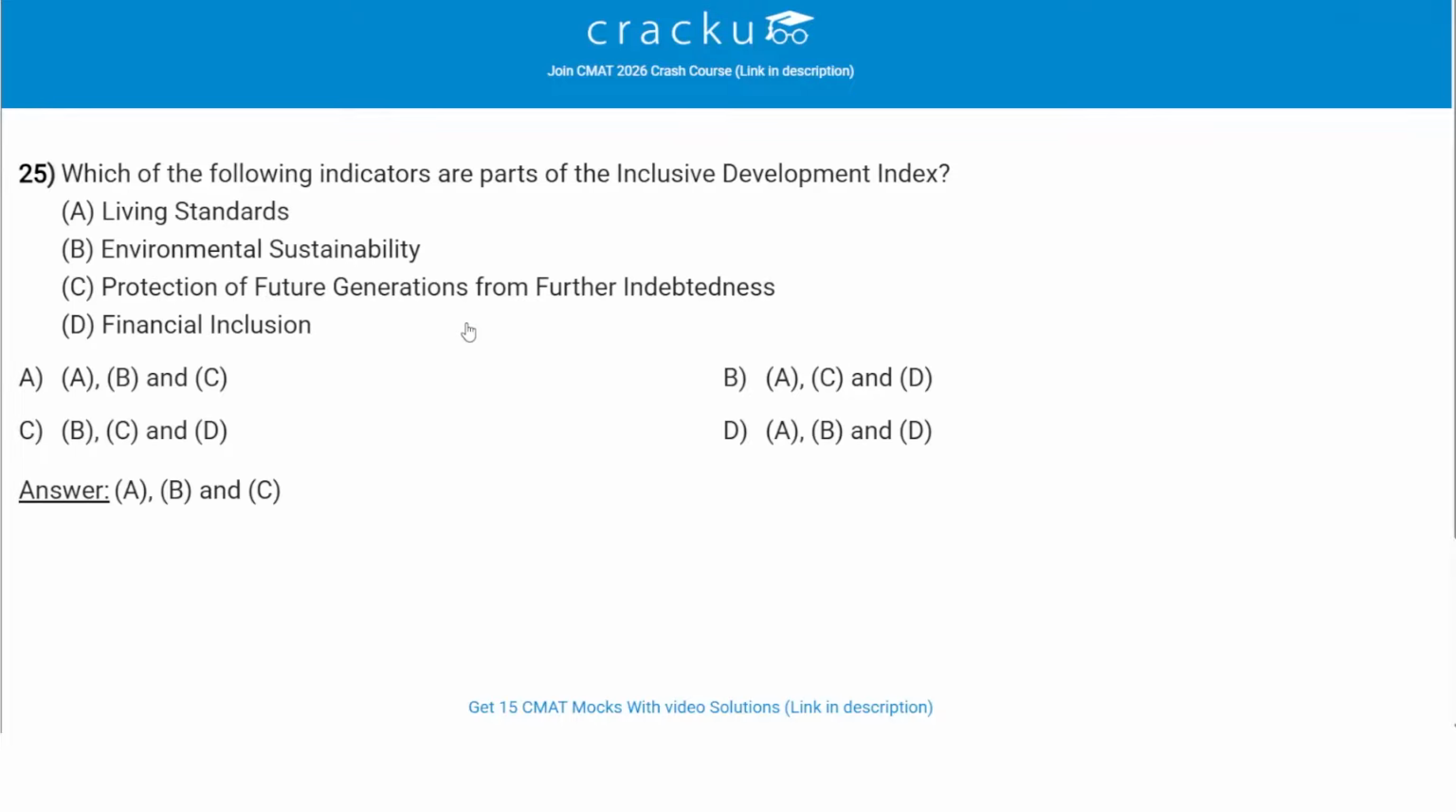Then we have, which of the following indicators are parts of the inclusive development index? So the indicators of the inclusive development index are living standards, environmental sustainability, and protection of future generations. So these are the three indicators for the inclusive development index. Financial inclusion is important, but it is not a core indicator here. So only A, B, and C are the indicators for the inclusive development index, and therefore option A is the correct answer.